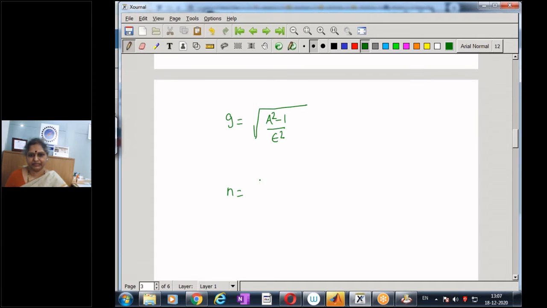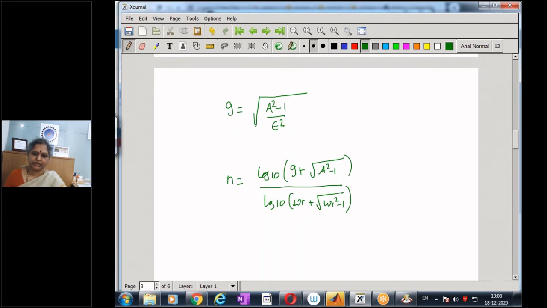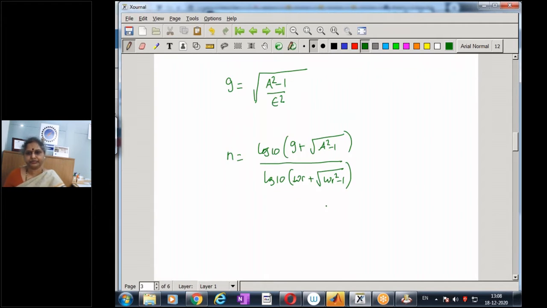And then the order of the filter N is given by log 10 of G plus square root of A square minus 1, divided by log 10 of omega r plus square root of omega r square minus 1. So I'll get N from here. Once I get N, then I need to compute gamma.